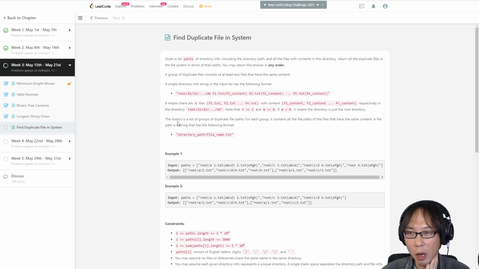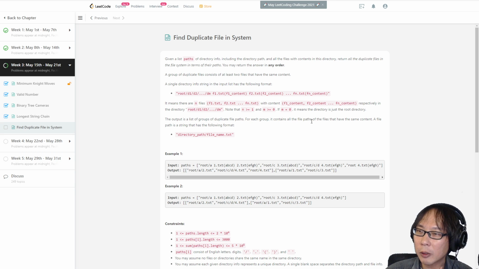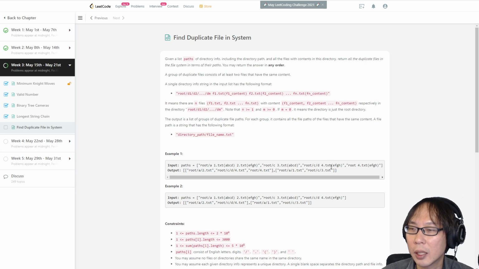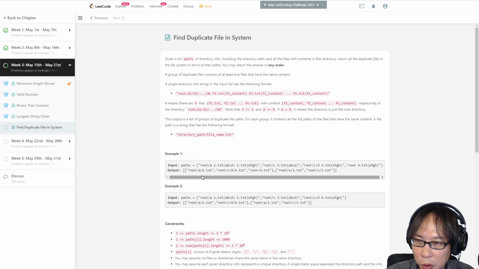Okay, so the output is a list of groups of duplicate file paths. It's hard to read. For each group, it contains all the file paths of the files that have the same content. A file path is a string that has the following format. Oh my god. Okay, let's read the example first, okay?